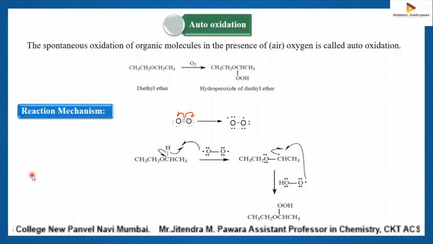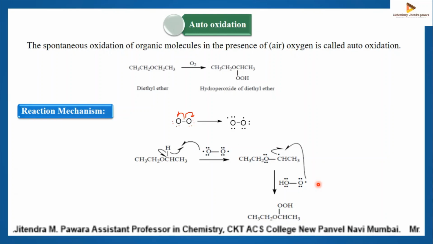The mechanism for auto-oxidation involves abstraction of hydrogen from the carbon bearing the ether oxygen by an oxygen molecule. So the oxygen molecule abstracts the hydrogen near the oxygen of an ether molecule and generates a carbon-centered radical and hydroperoxide radical.